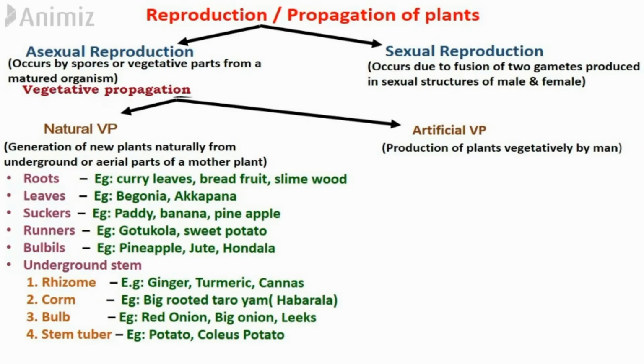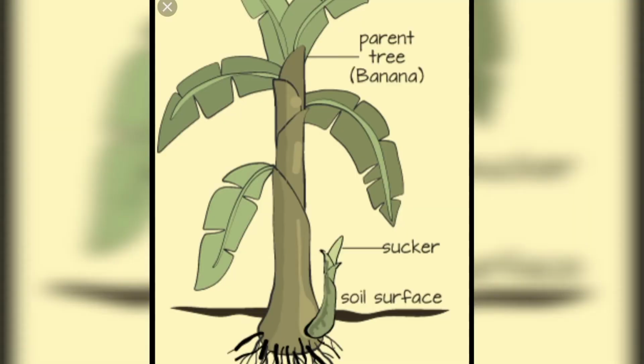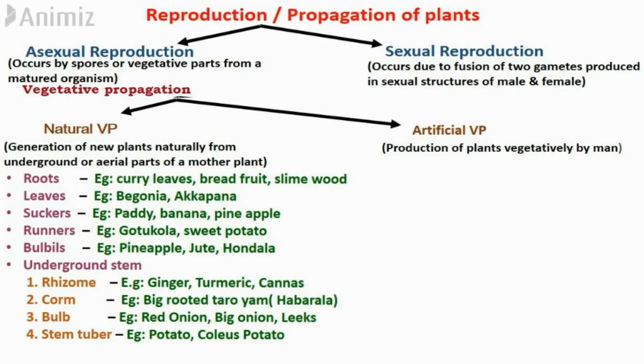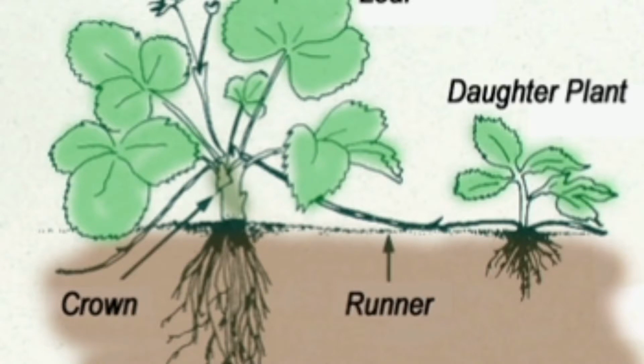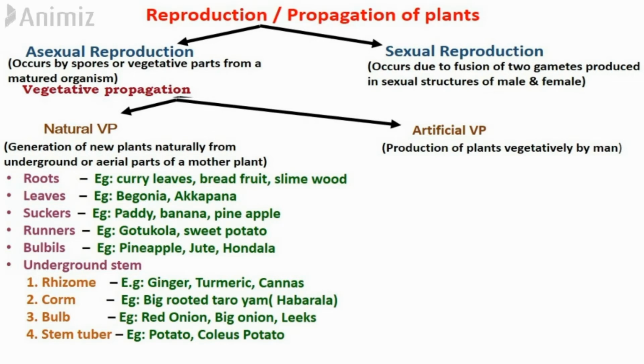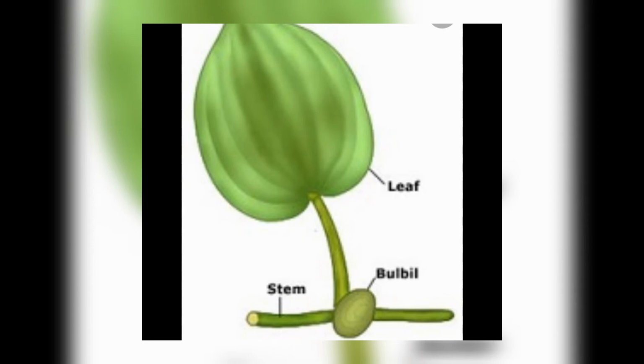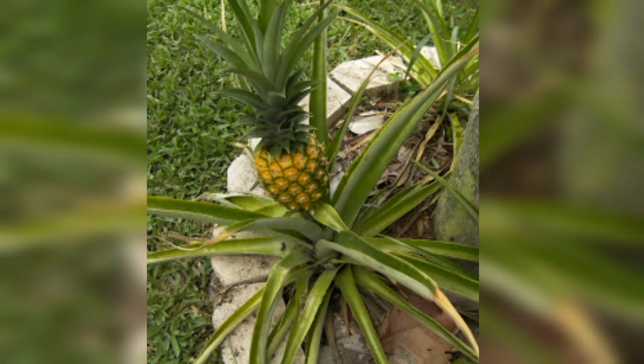Next are the suckers. Those are small plants that rise horizontally from the basal part of the stem under the soil. Next are the runners. Plant stems that run along the surface of the soil, connecting to the soil by adventitious roots, are known as runners. The next is the bulbils. It is a special reproductive structure formed by a modification of a vegetative bud or a flower bud.